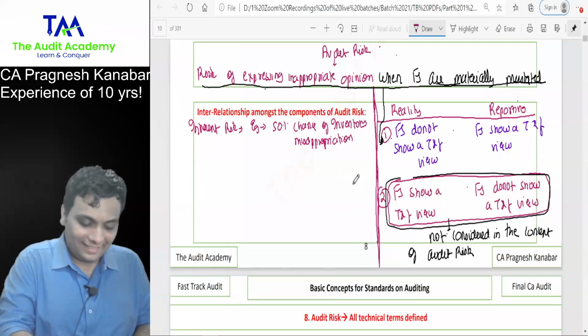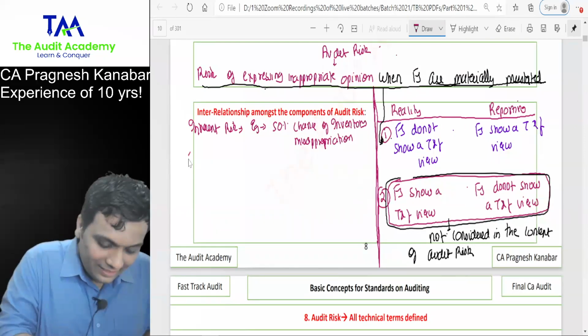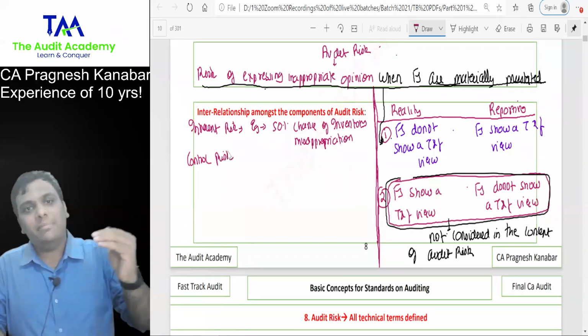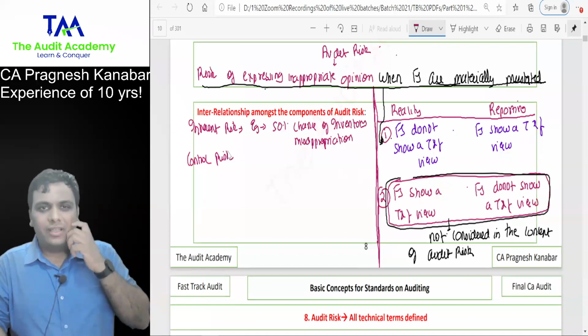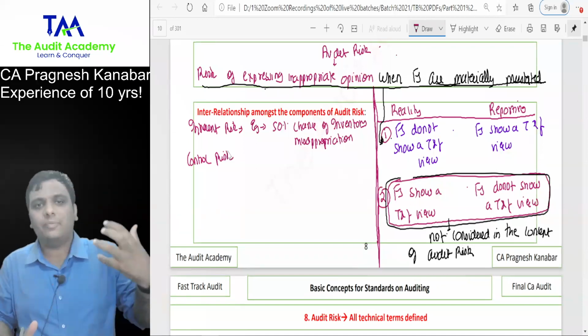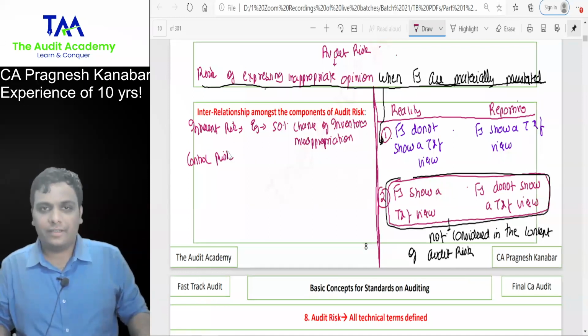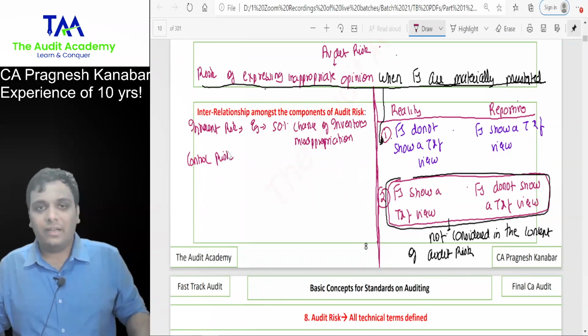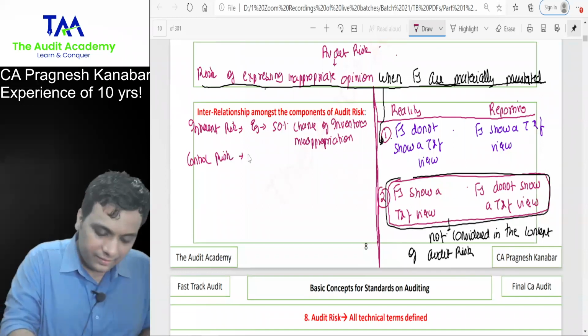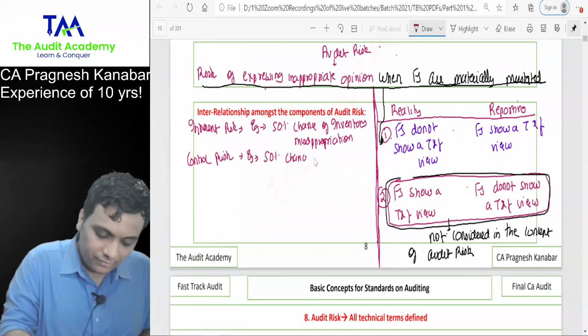Then management has implemented internal controls. Just imagine this: out of 30 days, it is possible that on 15 days inventory could be misappropriated. So management has implemented internal controls, but there is a 50% chance of control failure.